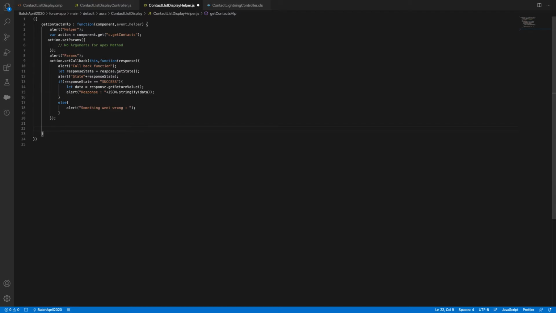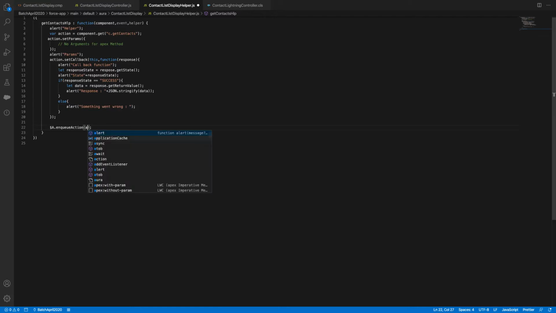So after everything, this is another concept that I want to take up, but I forgot. You need to make your $A is nothing but $A secure, and then you need to do an enqueueAction. Without enqueueAction, it will not reach your server. It will not do any callback actions. So you need to enqueue your action. Perfect. Good catch.